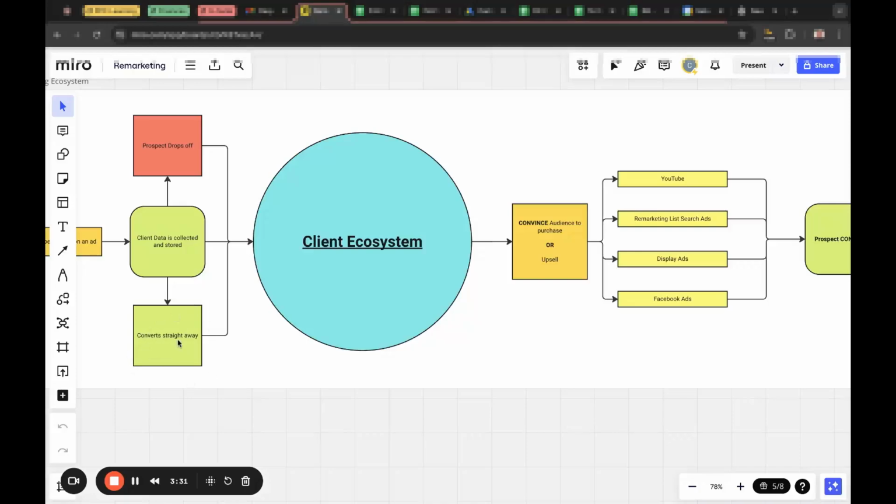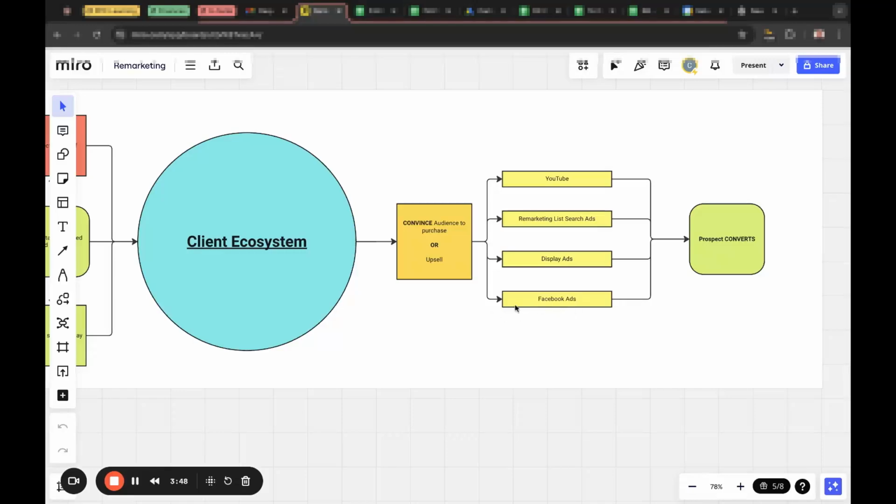So we could have a pool of 1,000 people who processed invoices. We can then constantly be running, say, a $5 campaign just to make sure that we're constantly front and center for them, whether that's through a YouTube video, a display ad, or a remarketing list search ad. One thing as well, we're not experts in the Facebook side of things, so I don't want to promise anything on that. However, we're looking at implementing Facebook remarketing across a few clients at the moment.